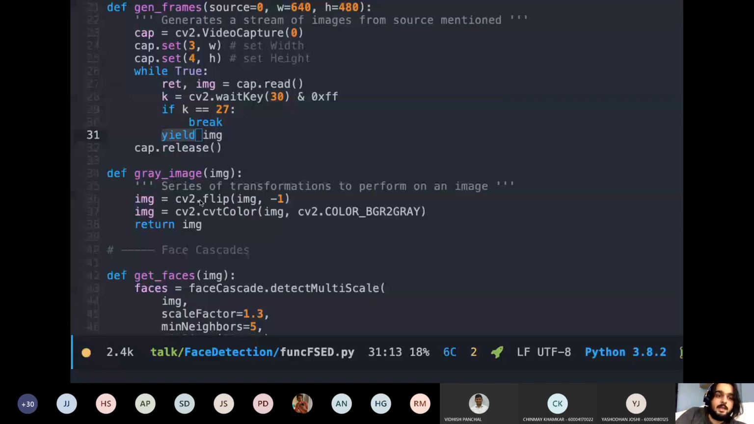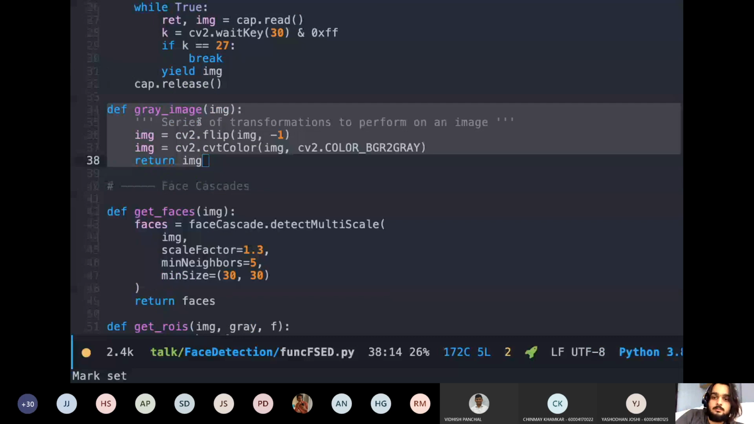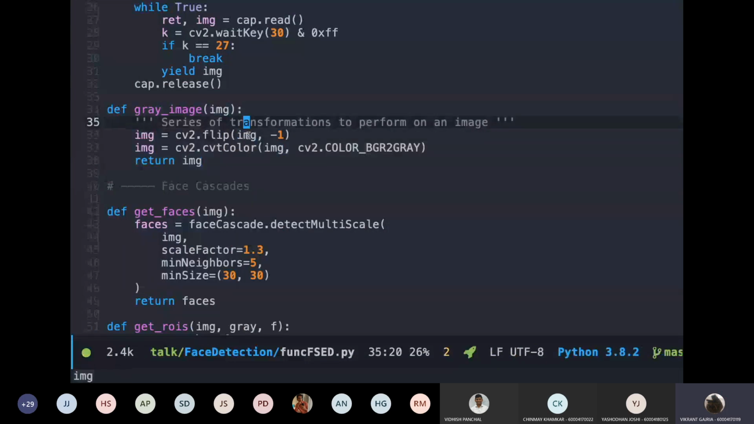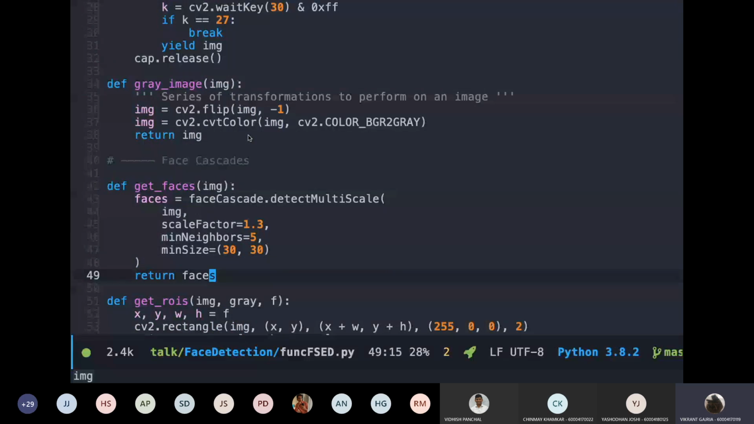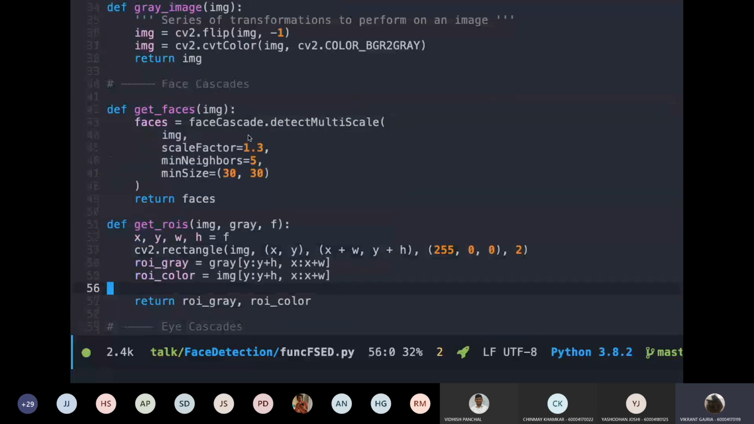The next is defining a gray image function. Given an image, I'm applying a series of transformations so that my image becomes grayscale. Next is get faces. The only job of this function is to run a model on that image and return the output of the model. Then get ROIs, region of interest. Given a face, I'm cutting out the background and only focusing on the face.